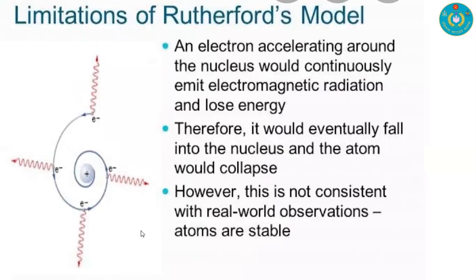In practice, this doesn't happen. An electron accelerating around the nucleus would continuously emit electromagnetic radiation and lose energy. Therefore, it would eventually fall into the nucleus, and the atom would collapse. However, this is not consistent with real world observation. In the real world, atoms are stable, but if we apply the Rutherford model, atoms must not be stable. That's the limitation of the Rutherford model.